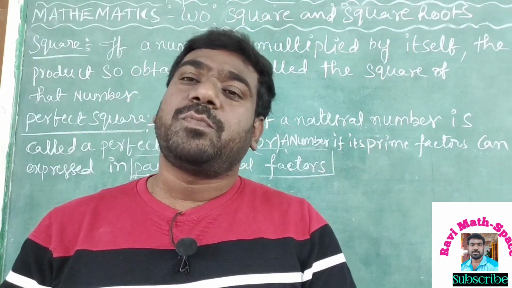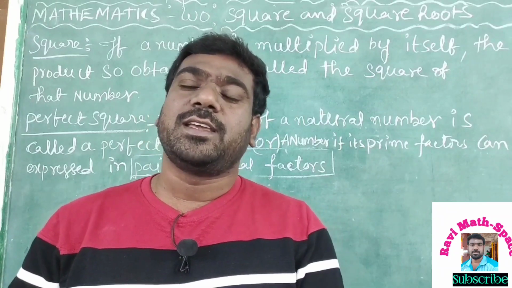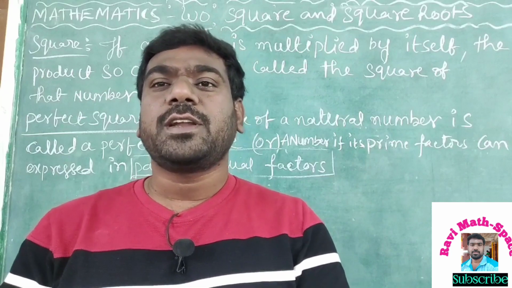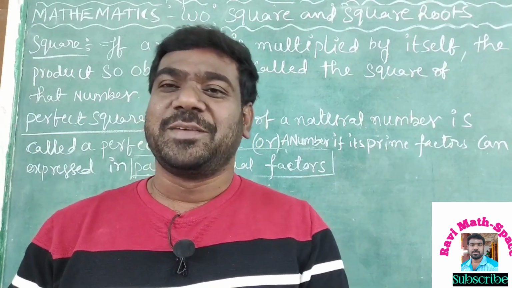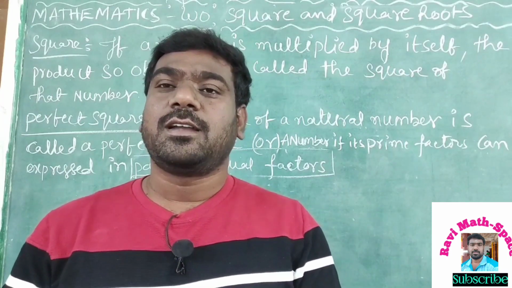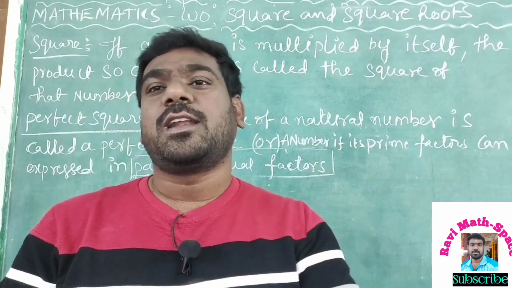One more thing is perfect square. What is the meaning of perfect square? A perfect square is a number that is a square of a natural number. How can we verify whether the given number is a perfect square or not?